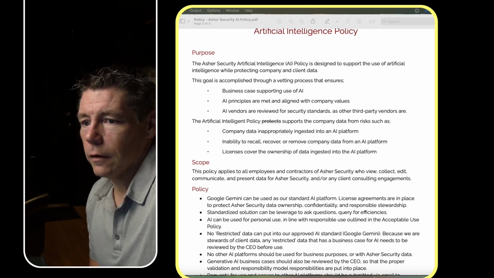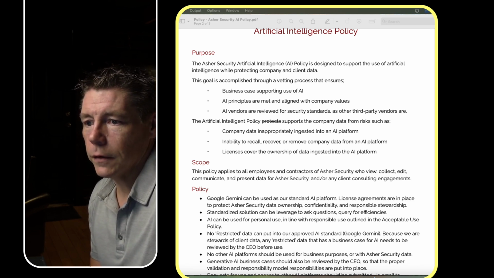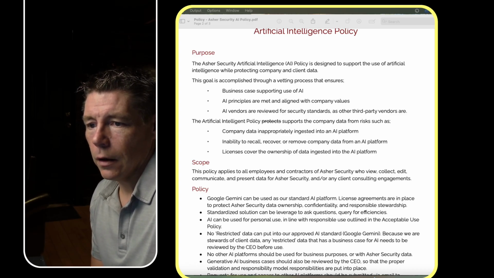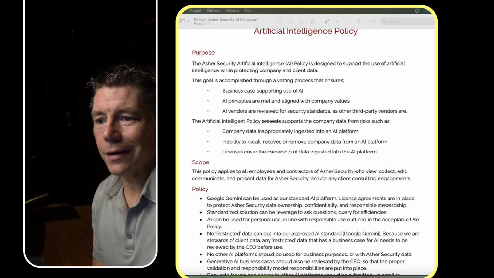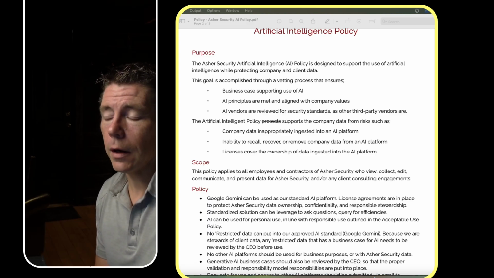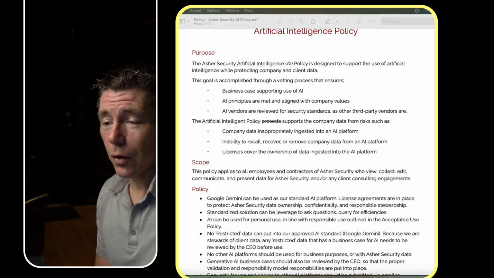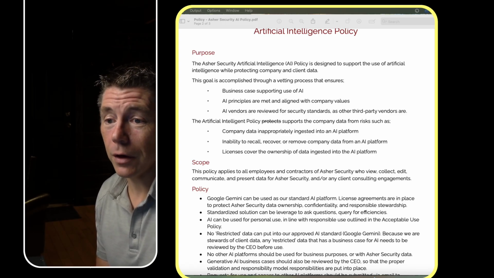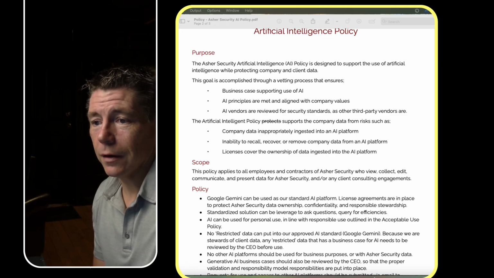Ours says the Azure Security Artificial Intelligence AI policy is designed to support the use of artificial intelligence while protecting company and client data. Very clear. I mean, we're really starting off with being positive. We are trying to support the use of AI. That's really our goal while protecting data.